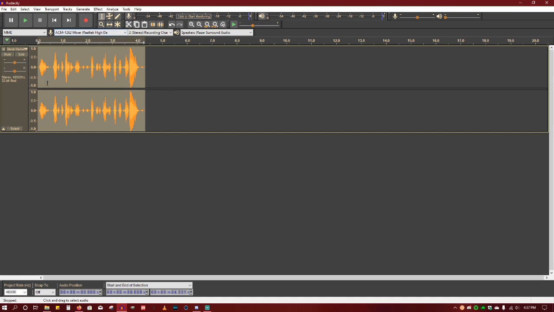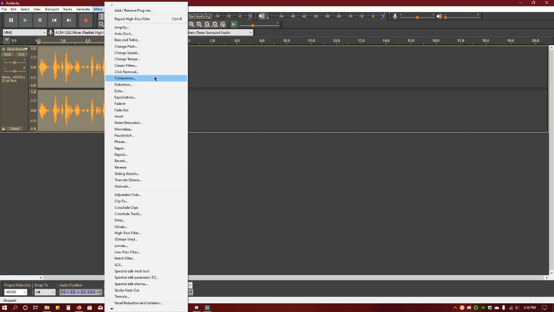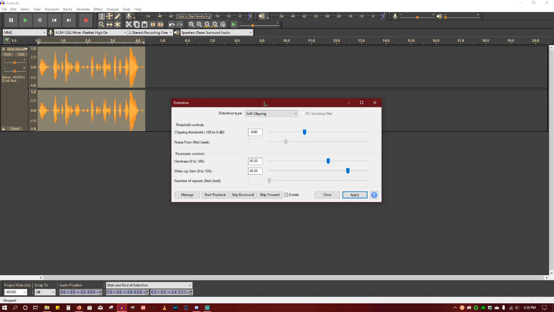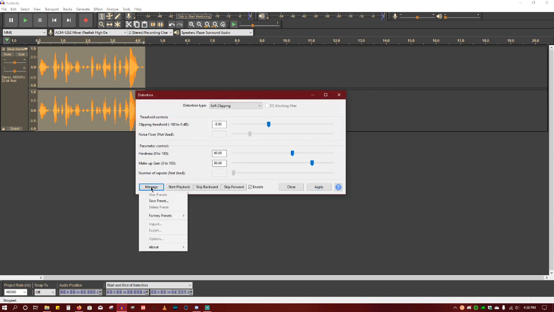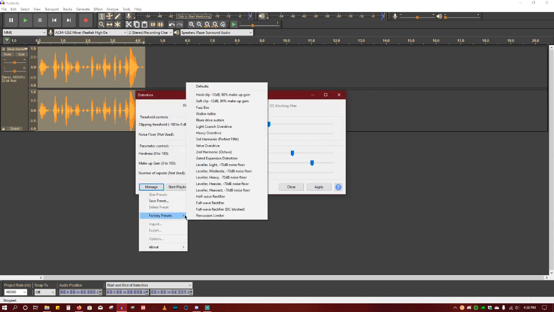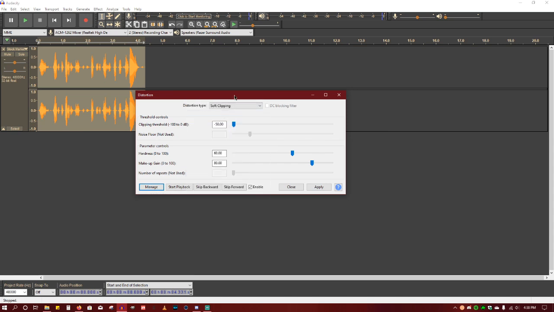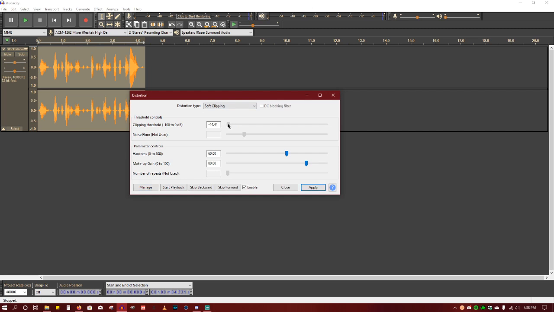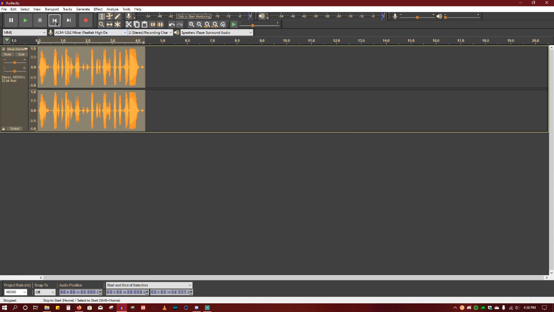Right. Now you're left with this, and then you go down and you click on Distortion. Go Manage. You want to roll over Factory Presets. You want to find Walkie Talkie. And then you want to turn this to about 8. And you click Apply. And you have a similar effect.